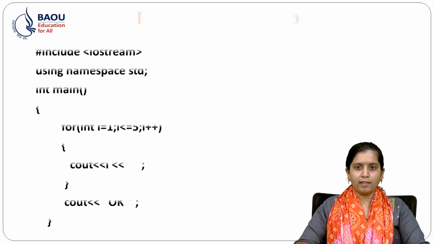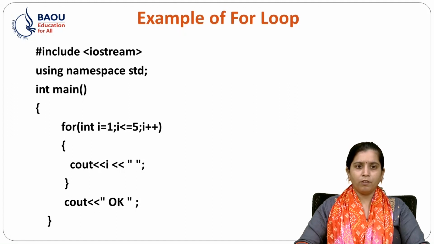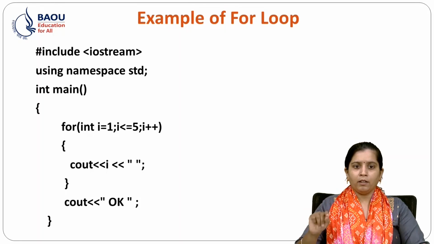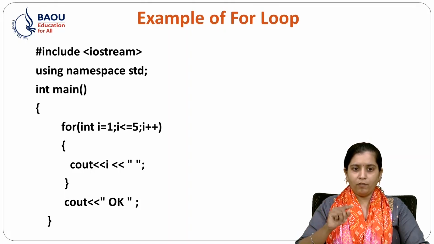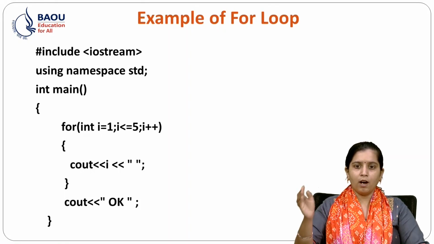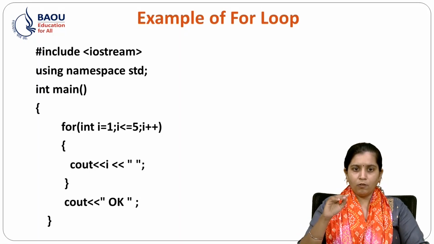Let's see our example of a for loop. First we will include iostream. After that we initialize I with 1, and now we will check whether 1 is less than or equal to 5. Yes, so we will print our 1. After that it will go again to our condition, that is 2. 2 is less than or equal to 5.